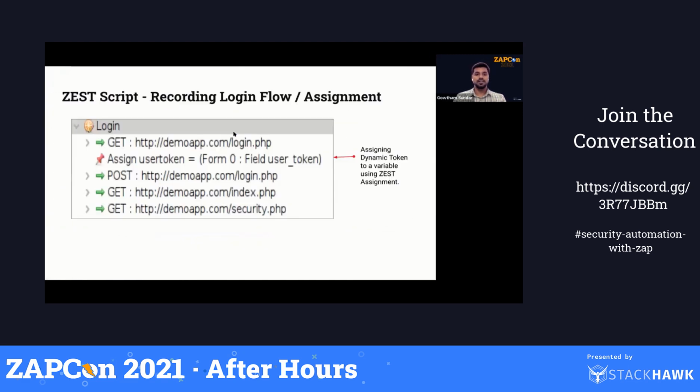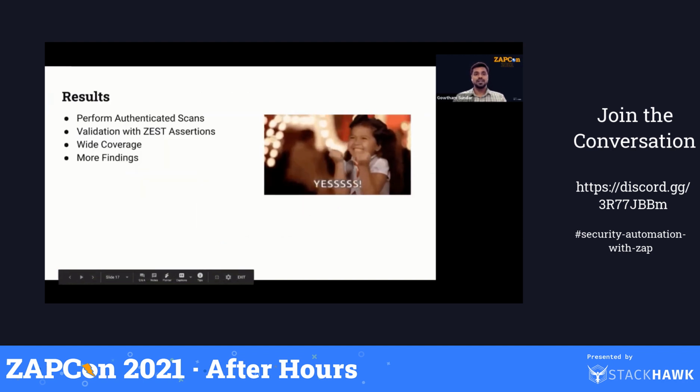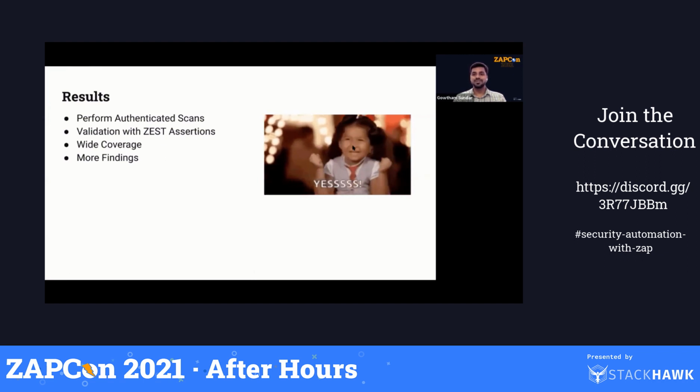Whatever I showed has been mentioned in my next slide. So the script, I told you, modifies the user token, and these are the steps that were successful. Results: we were able to perform an authenticated scan. We also had validation with just assertion.